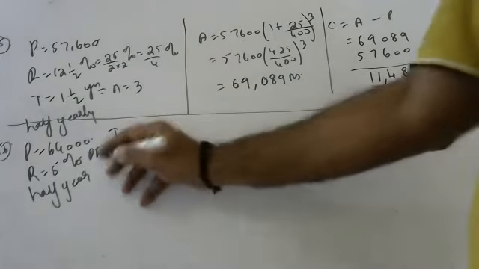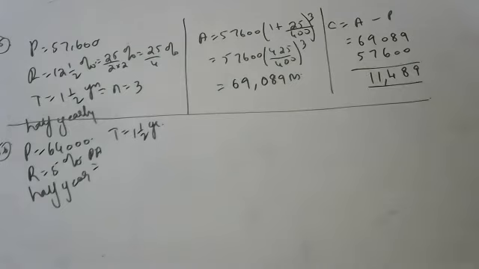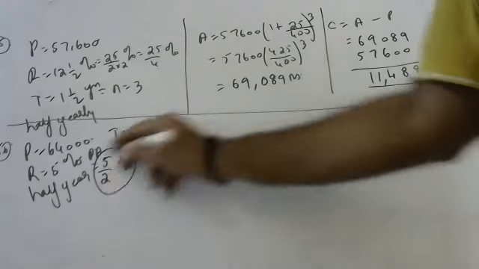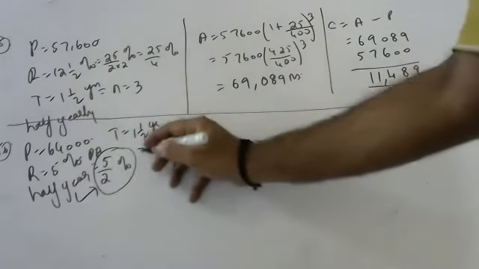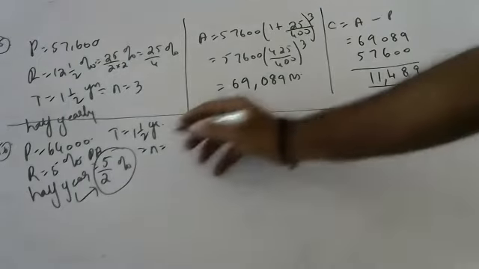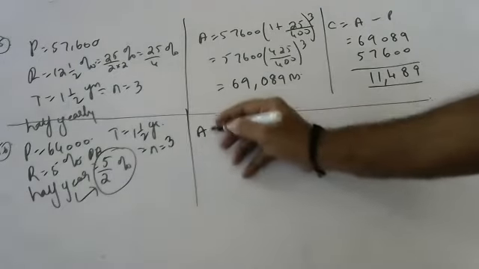So tell me, rate of interest, how to do? 5 by 2. Why? Because they said half yearly, so in 1 year there are 2. And in 1.5 years, how many half years will there be? 3 half years. Now tell me the calculation, amount is equal to?